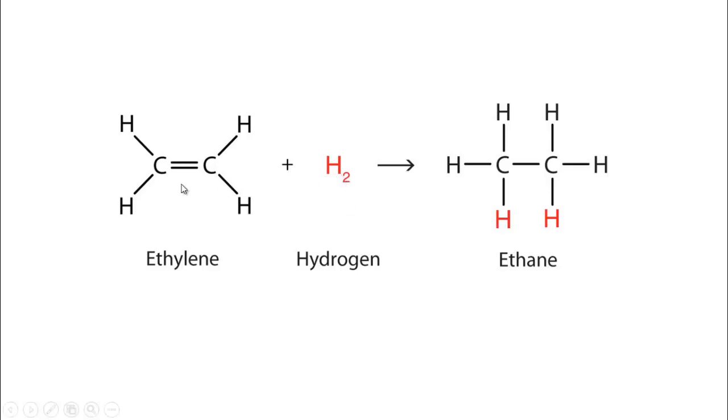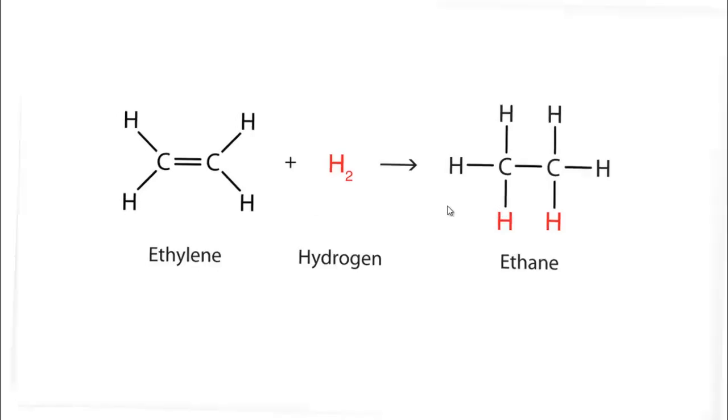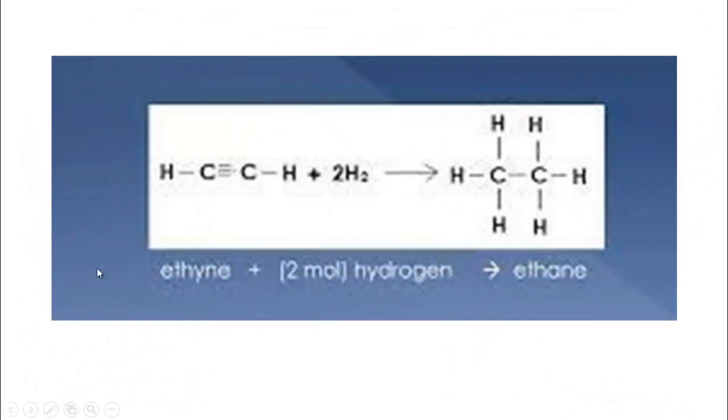That means the double bond is broken down and converted into a single bond, and these two hydrogen atoms add to the two carbon atoms. This way ethyne is first converted into ethene and then ethene is converted into ethane by combining with two moles of hydrogen. Follow here. Alkyne combines with 2 moles of hydrogen and produces what? Ethane.